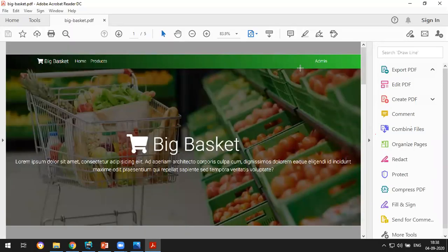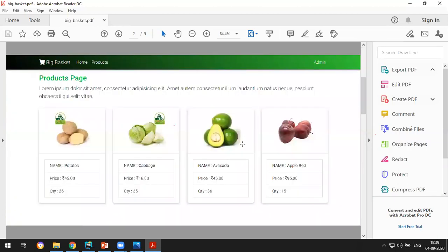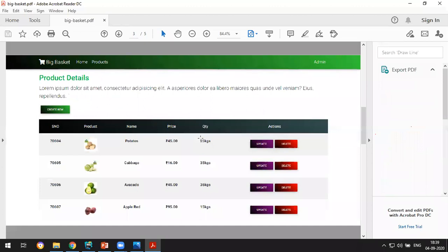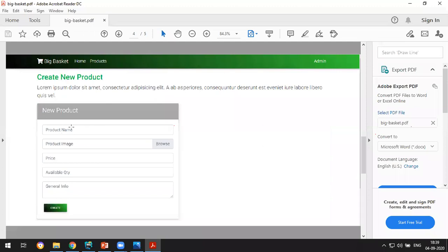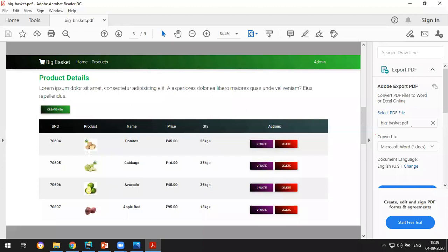There is no login system actually. This is just to implement the CRUD application. This is a home page. You have products, and these images we will upload. Not just pasting a URL, we will upload the physical image to the server. And this is the admin page where you can update the price, quantity, name and so on, and you can create. When you click on create, you go to the create page, where you can upload the products. When you click on create, it will redirect back here.